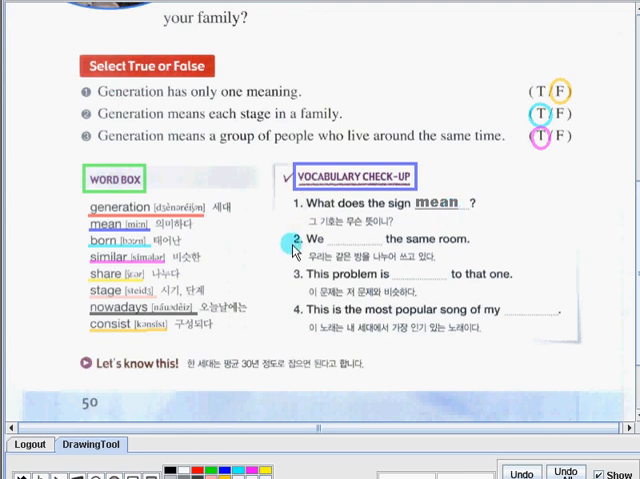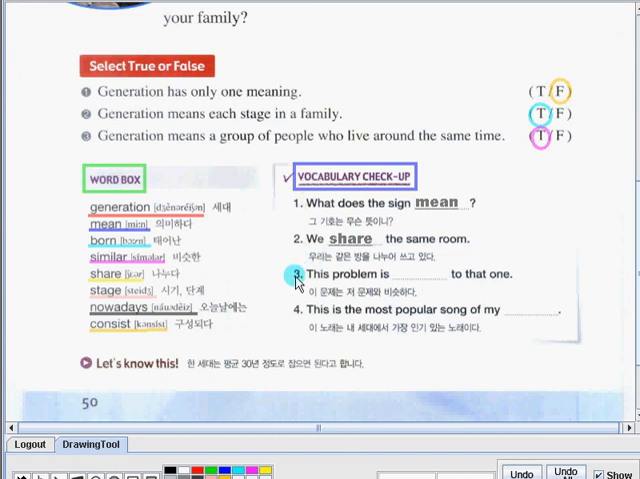For number 2, we blank the same room. What do you think is the right answer for this sentence? Good. It is the word share. We share the same room.